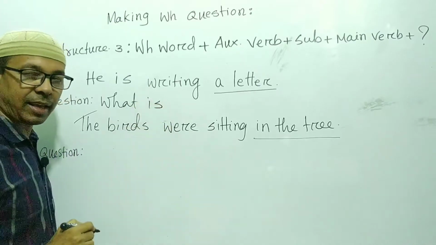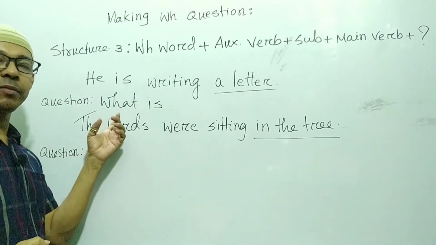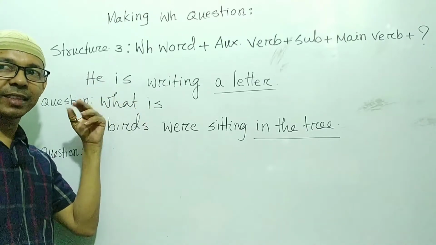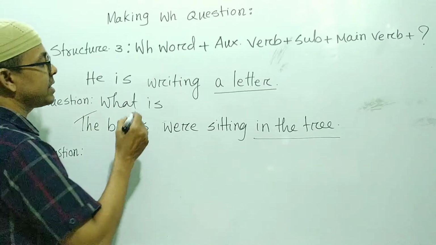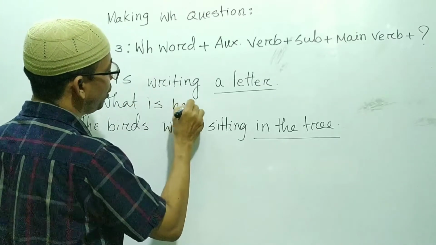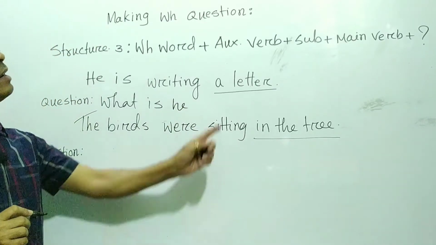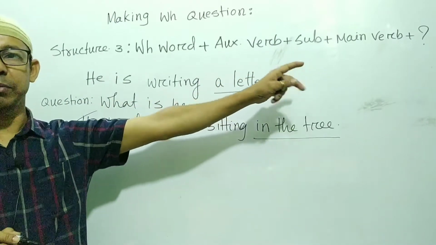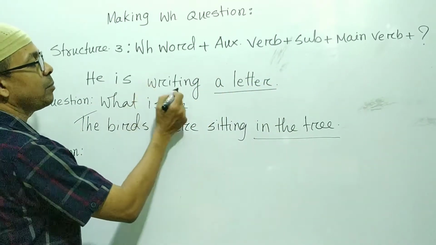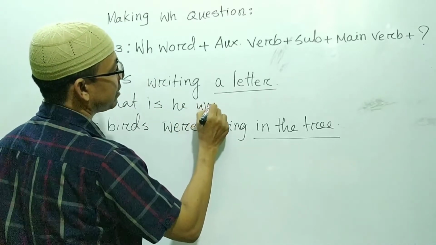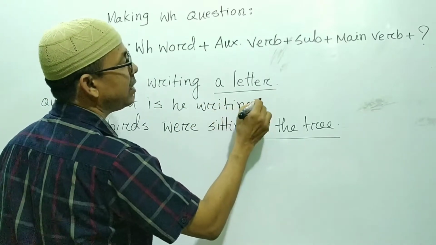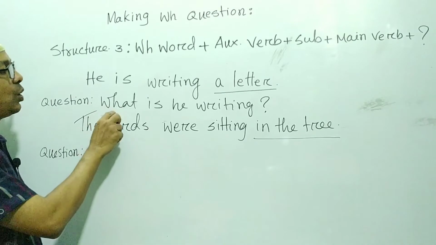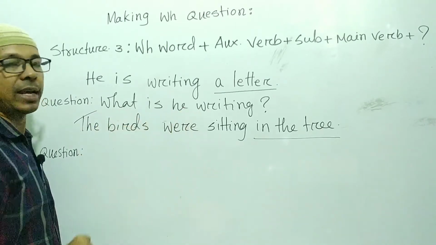What is? Then third step, first step WH word, second step auxiliary verb, third step what? Subject of the sentence. Then he. What is he? Then the subject of the sentence he, then main verb of the sentence, that means this is the main verb. So right here, writing. Then question mark should be given. So the question is, what is he writing?